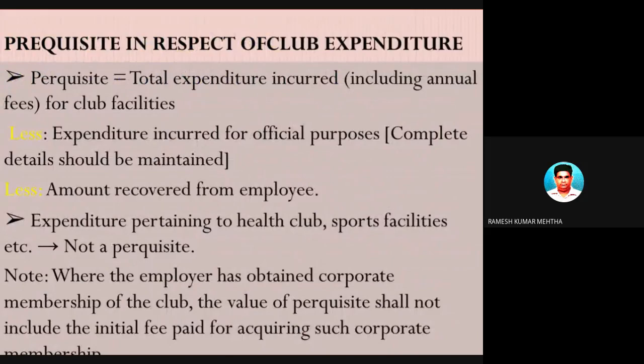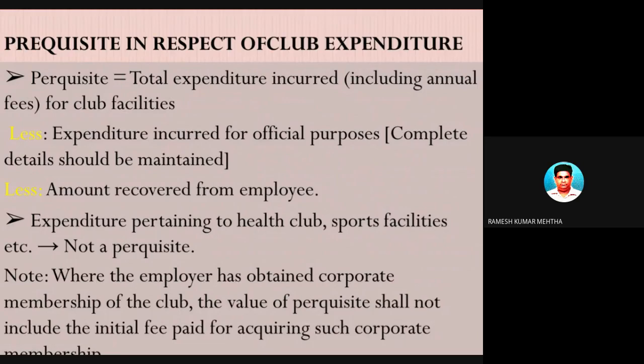Club expenditure. Another perquisite provided by the employer to the employees is club expenditure. If there is a club, there is a membership, and this membership and other expenses are incurred on an annual basis or a periodical basis. A part of them is paid by the employer or fully paid by the employer, and these expenses are of the employee.